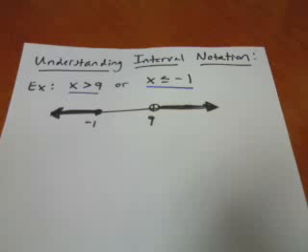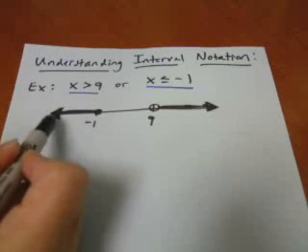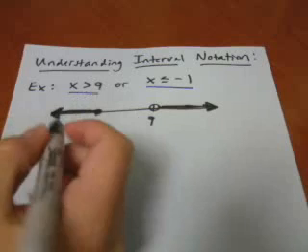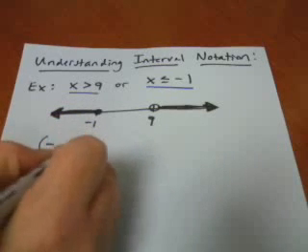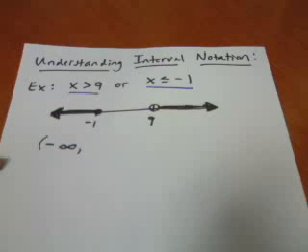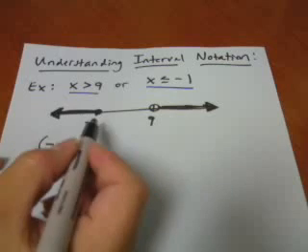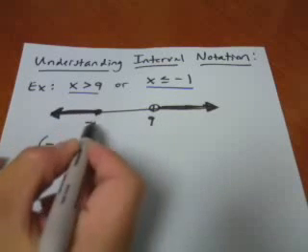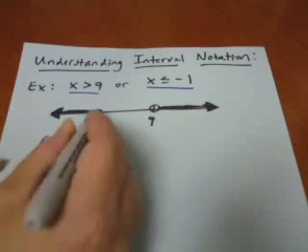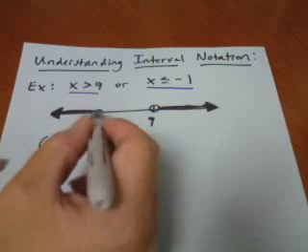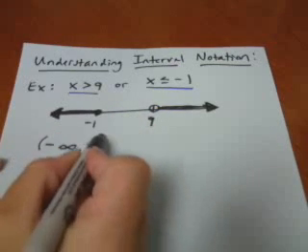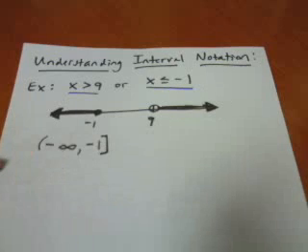When you're writing interval notation, you always start from the left and go to the right. This arrow indicates that it's getting smaller and smaller, which means I'm going off to -infinity. That's the smallest I can possibly get. Then I come all the way up until -1, and then I stop because I have this gap here. Because this is an included point, you represent it with a bracket. That tells you that -1 is part of your solution.